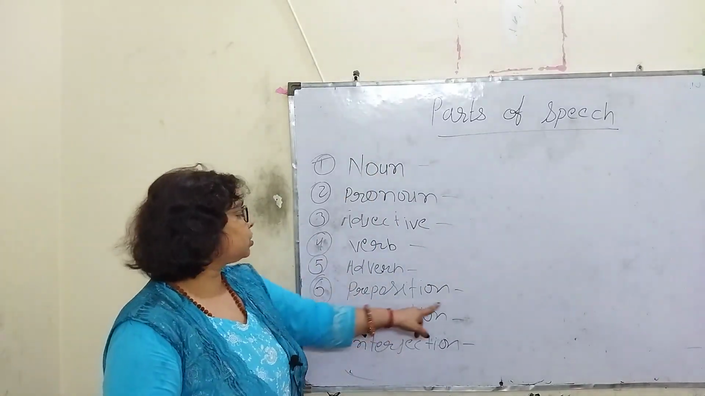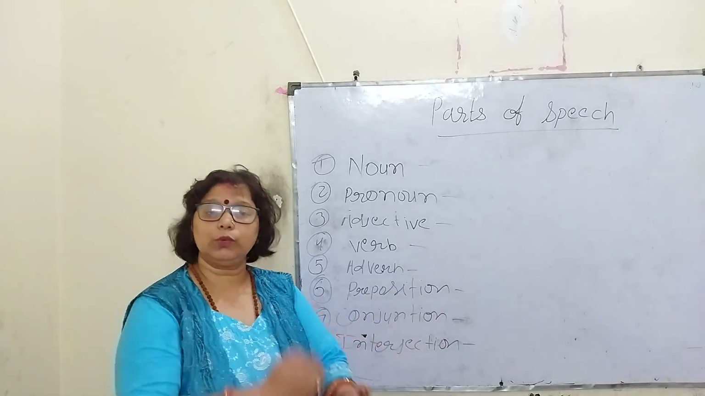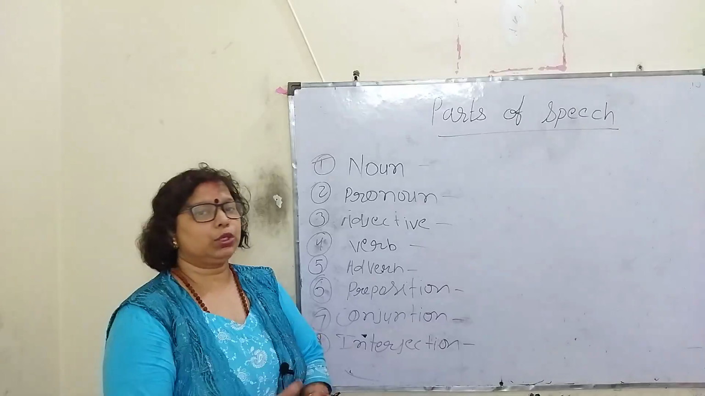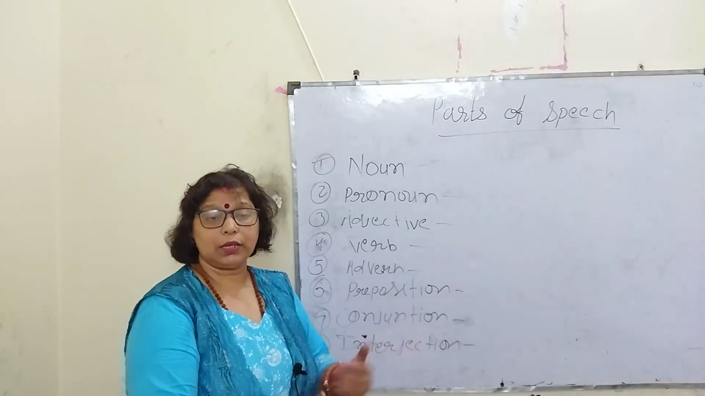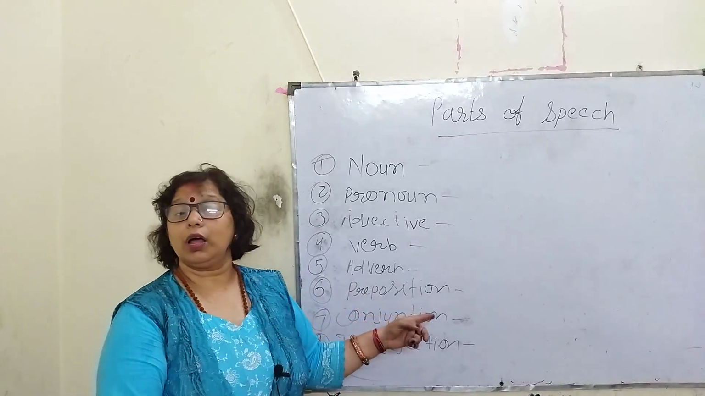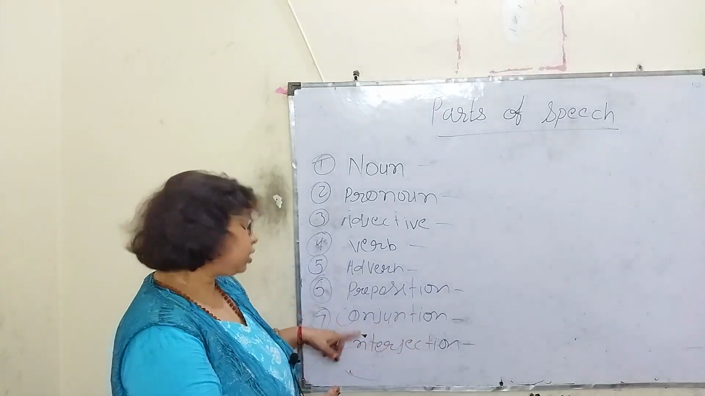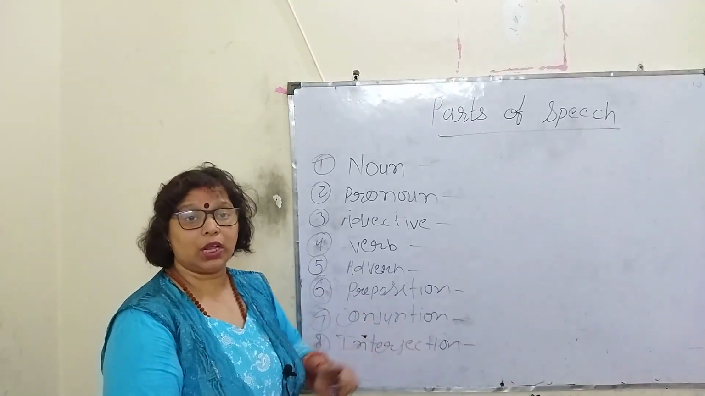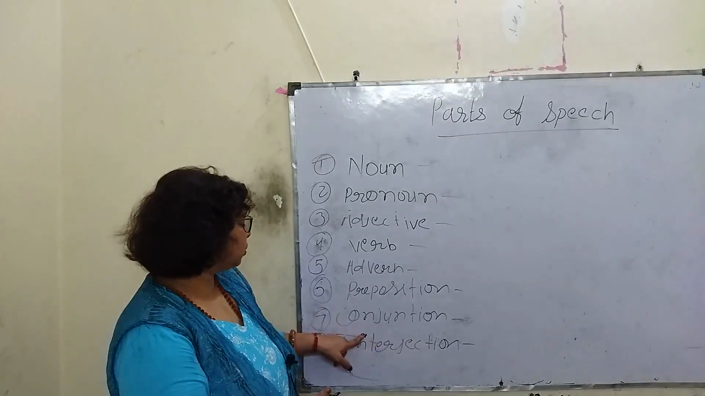Next one is the preposition. It is also known as the governing word, words that govern. Where is the noun? Where is the pronoun? It shows the position. Pre means before, then position, place. So preposition is the governing word. It shows the place of a noun and pronoun. It's clear. Next one is the conjunction.